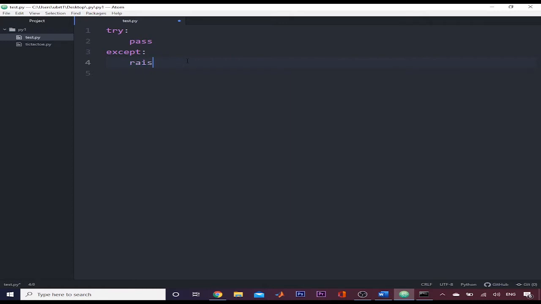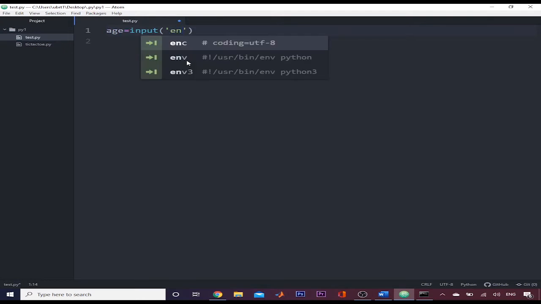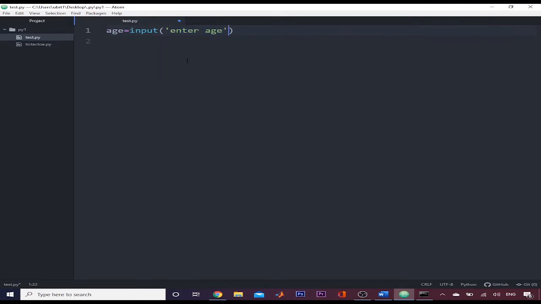In the previous video, when I was explaining the input function, I wrote an example which takes age as an input. So we will repeat that and I will tell you how we can apply a try except block there. So here I wrote enter age, and then we have to multiply that age by 2.